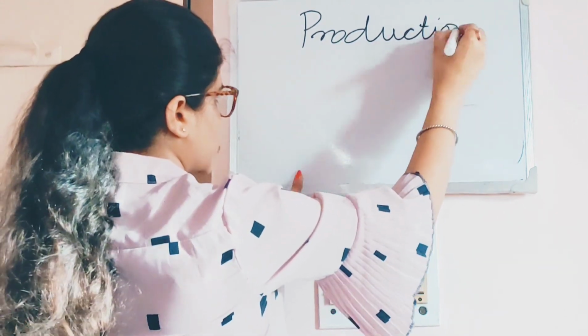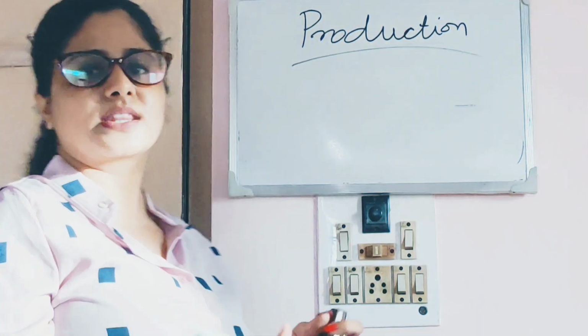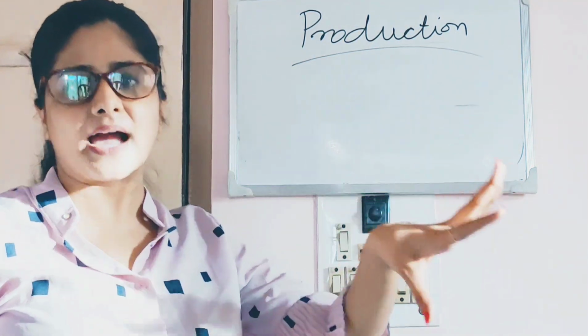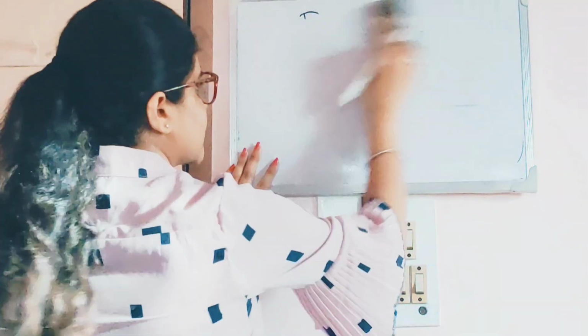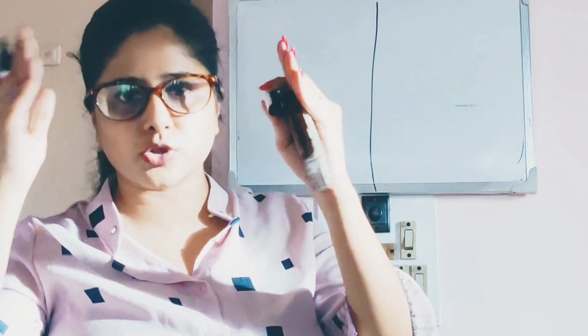Next topic is production. See, in the further chapters that you will come across, not only now but in your future when you will be doing your grads and your postgrads, these things should be clear in your mind: there will always be two paths. It will always be divided into two parts. You should be clear as to which path they have asked.